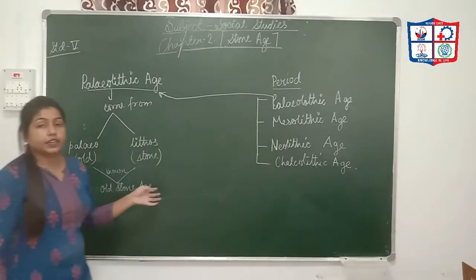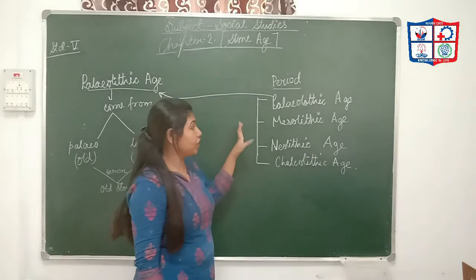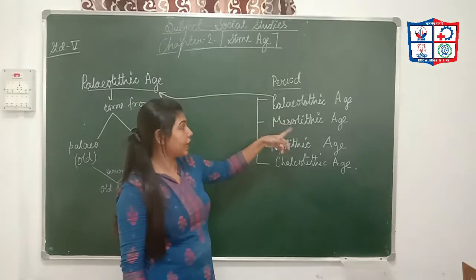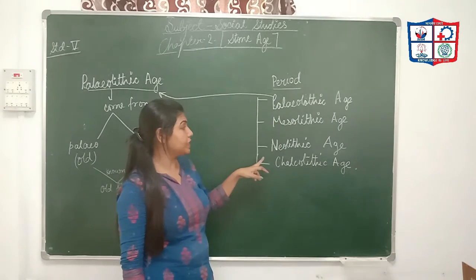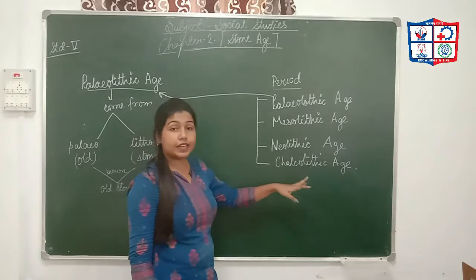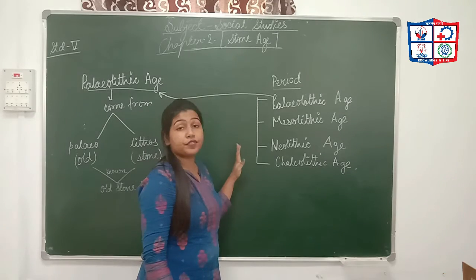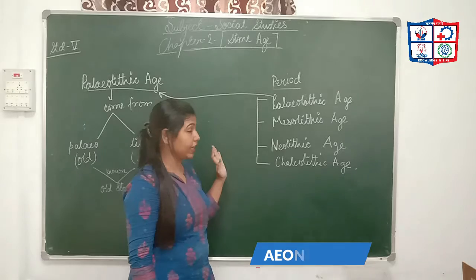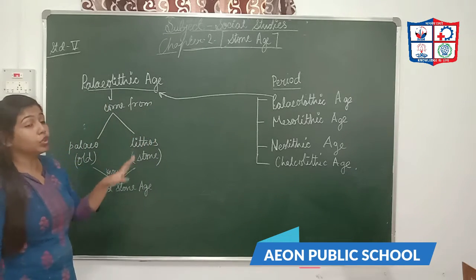Understood? Okay, now I discuss these four ages: the Paleolithic Age, the Mesolithic Age, the Neolithic Age, and the Chalcolithic Age. These four different stages we have to discuss now. First, I discuss the Paleolithic Age.